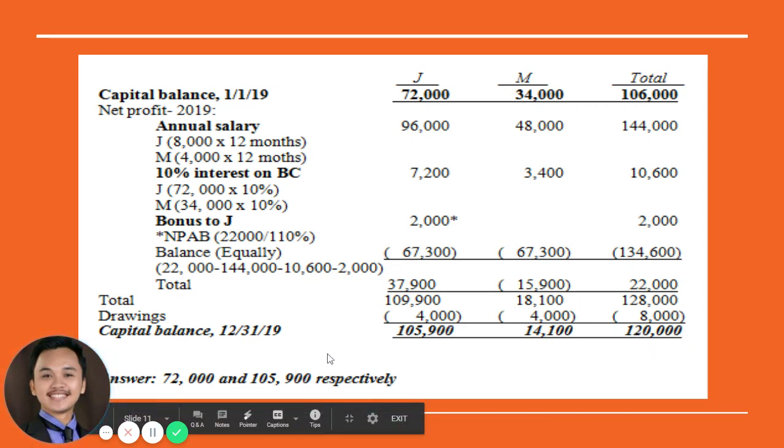However, in the problem, ang gipangutana lang is ang capital balance ni J. So therefore, we can actually solve lang para kay J. So ang answer will be 72,000 and 105,900. So tip in answering during exams, kung kinsa lang ang gipangutana, for example, in this case, ang gipangutana lang is si J, pwede ra nga dili na nato i-appeal ang M. Pwede na nato dili mag-total to save time. Pero again, for this particular problem, since this is for discussion purposes, we have shown also the solution in computing for the capital balance of M for 2018 and 2019 respectively.